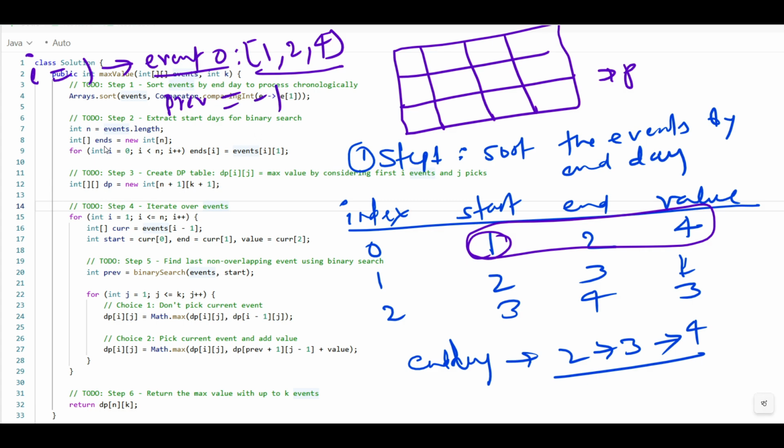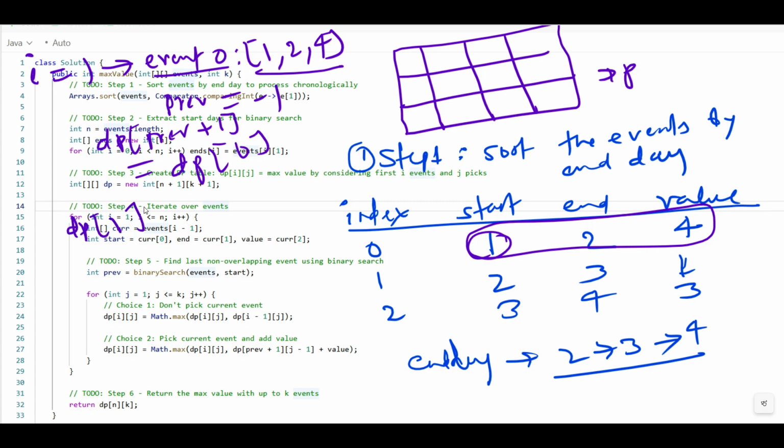So we can fill dp at previous plus 1 equal to what? dp at -1 plus 1 becomes dp at 0. Now we can update the value.